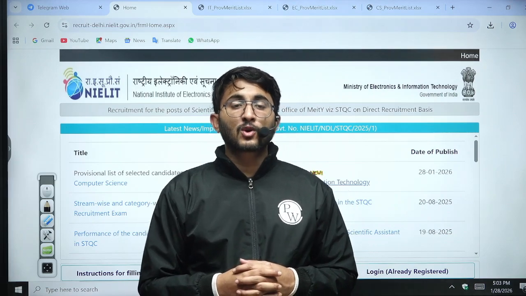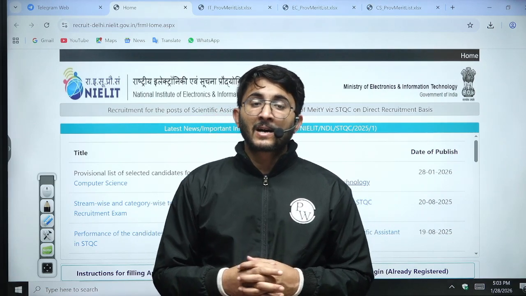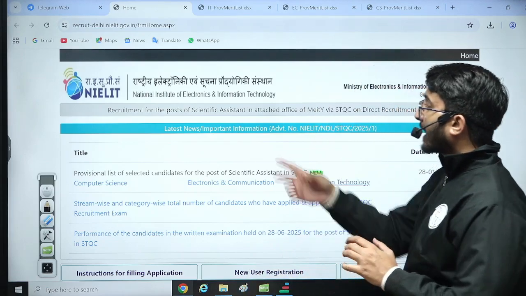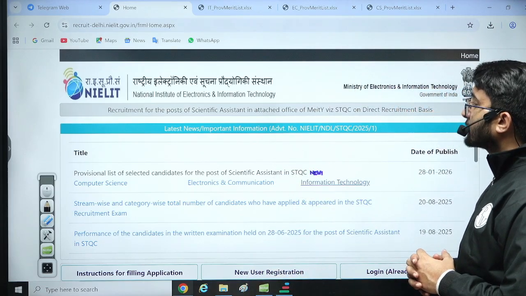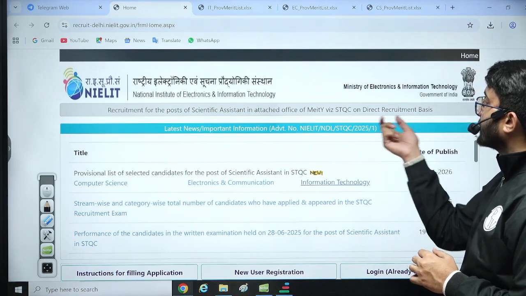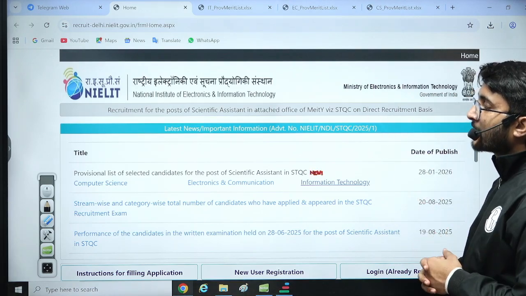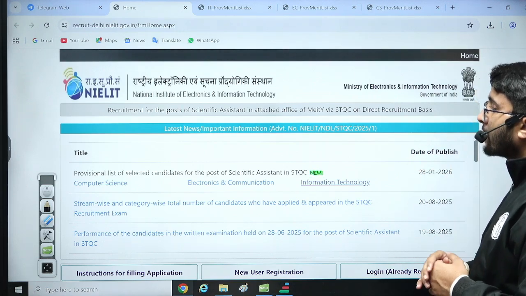So guys, lots of students are aware that NIELIT released one requirement for Scientific Assistant in the Ministry of Electronics and Information Technology STQC, a direct requirement whose notification was released last year in February. And here is the important update.